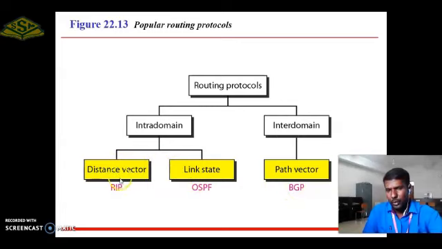In the distance vector routing protocol, each path in the network is identified based on the distance. In link state routing, each link in the network is identified based on the link status.